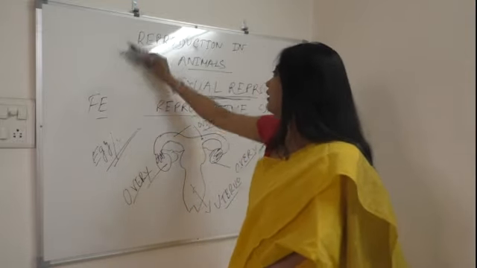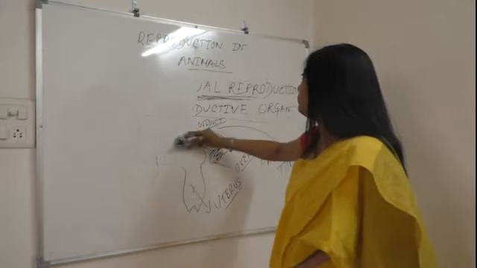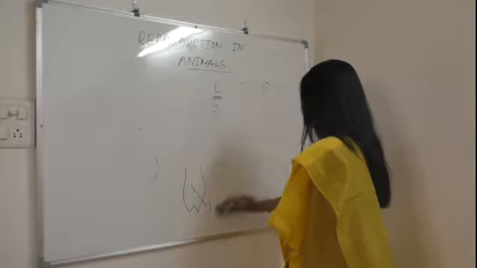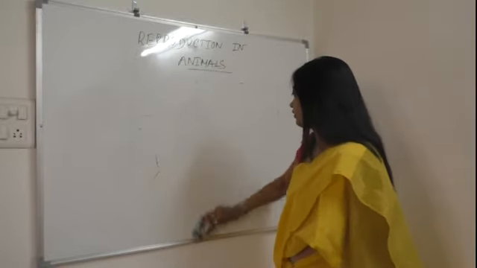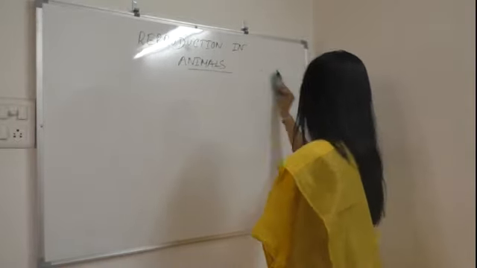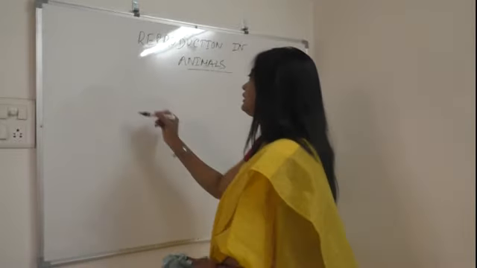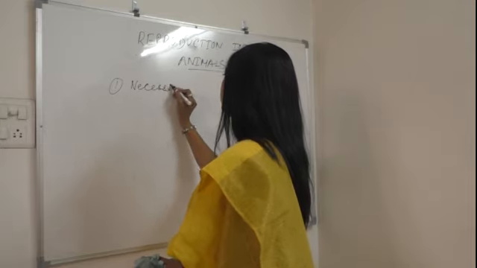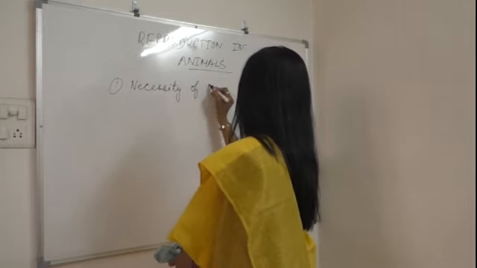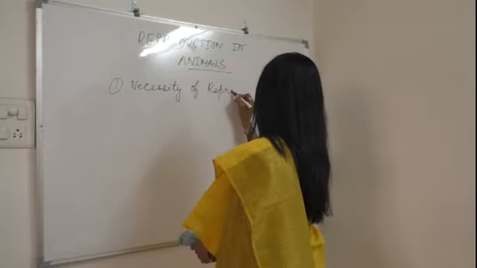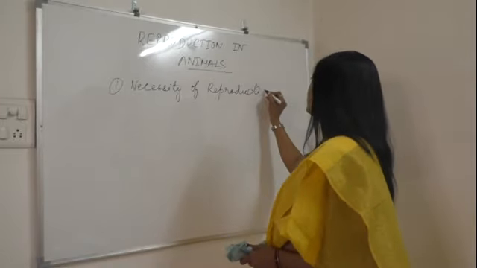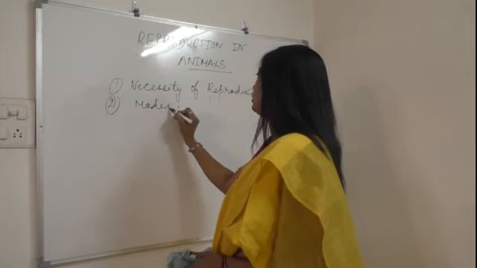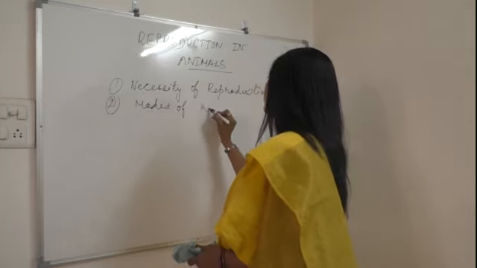So what we have covered today: first of all, the necessity of reproduction. Next, modes of reproduction.